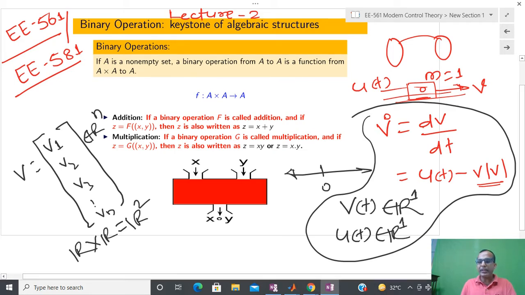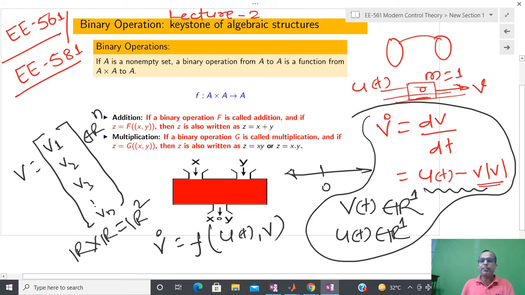Now one more important point. Whenever we write the right-hand side of this particular differential equation, I have two terms, u(t) and v. At that time I have to say that there exists some kind of function, and the beauty of that function is that if you apply this input, then whatever output I get is unique, and that is a function of now two variables. One variable comes from u(t) and another variable is v.